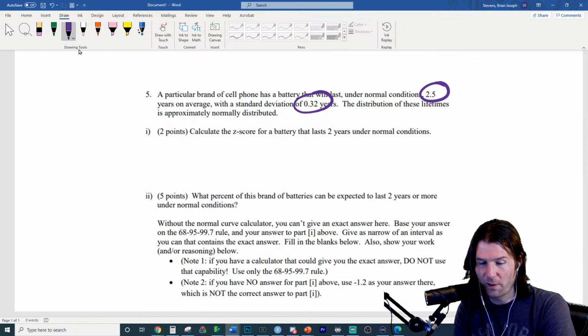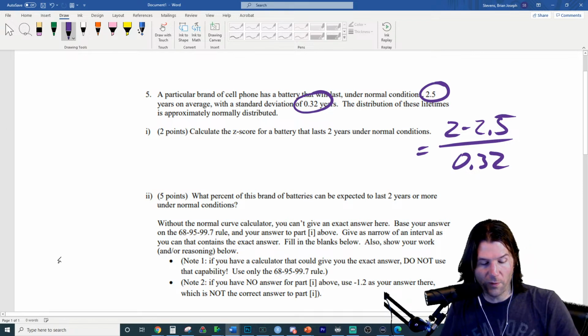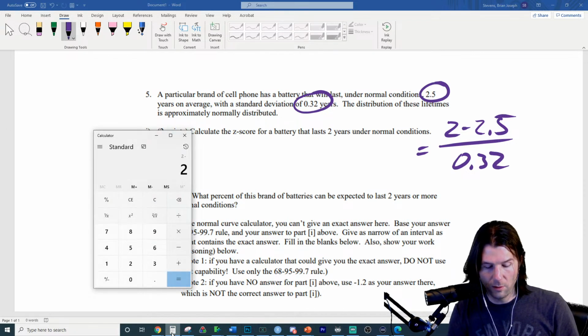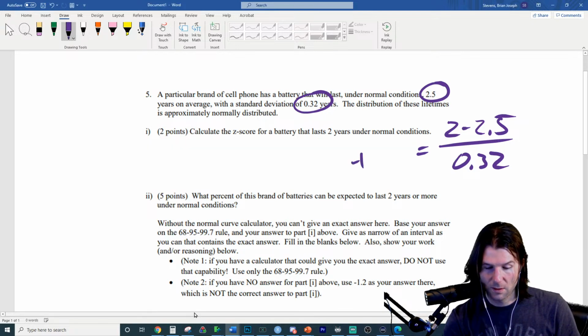So what is the Z-score for this right here? We need to take observation minus mean over standard deviation. This is going to give us the Z-score. So the Z-score for this right here is going to be 2 minus 2.5 divided by 0.32. And that's the Z-score, -1.56.